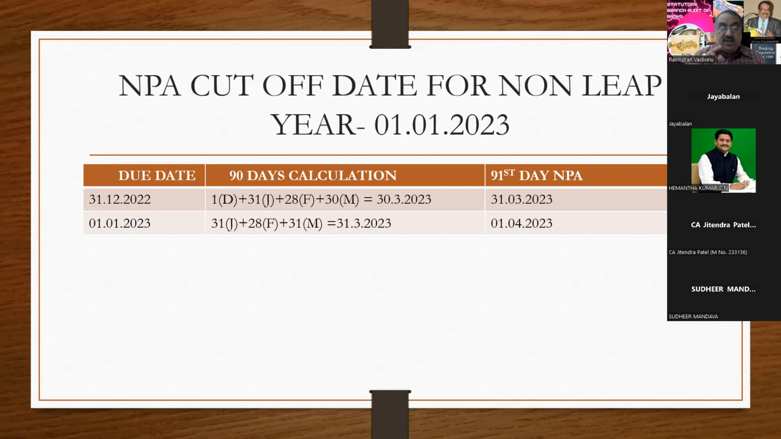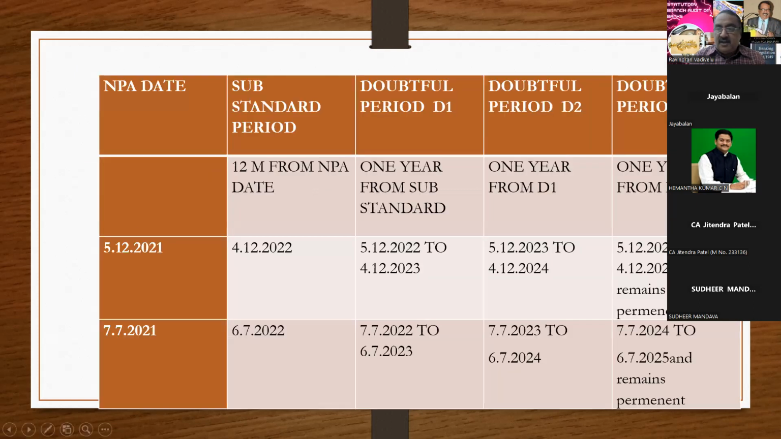But as an auditor, you have to verify all the loans, even those sanctioned on or after 1/1/23. Only for the NPA working, this is the base. But for the verification of documents and advances, you have to do everything. Next slide. So this is a chart you have to go through.